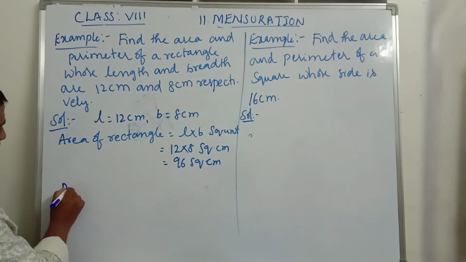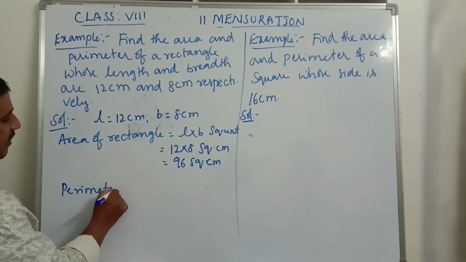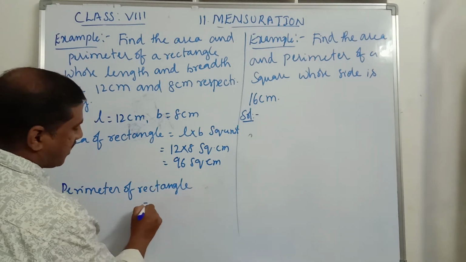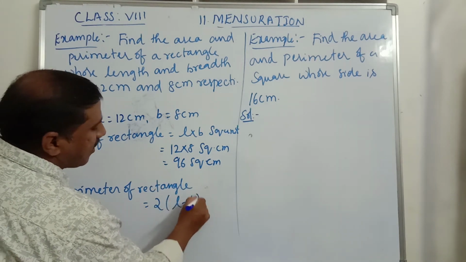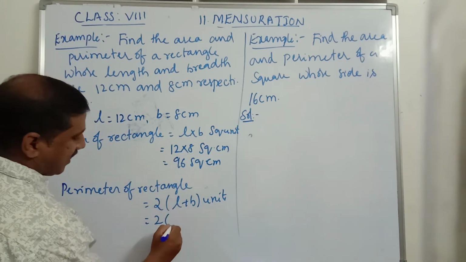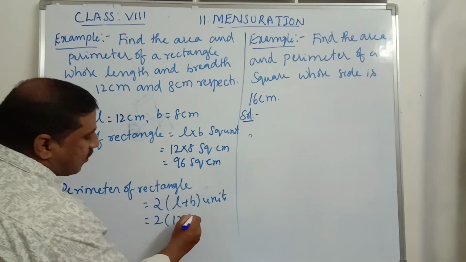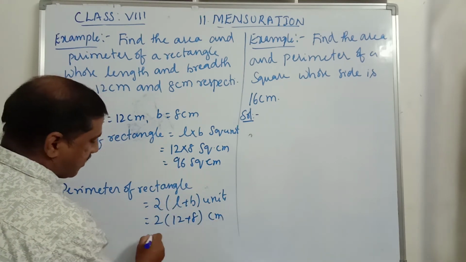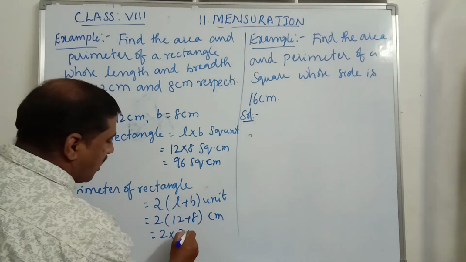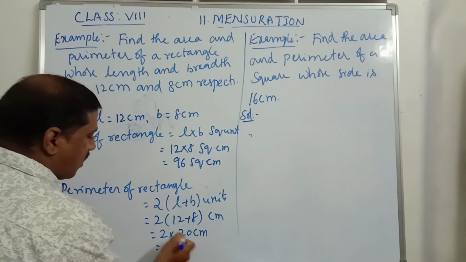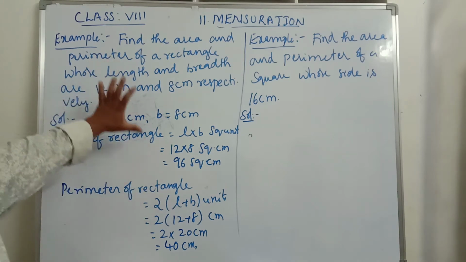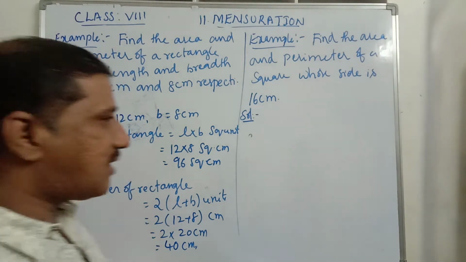Now the perimeter of rectangle is equal to, what is the formula for perimeter of rectangle? That is 2 into L plus B units. That is 2 into L, which is 12, plus B, which is 8 centimeters. That is equal to 2 into 12 plus 8, it is 20. 2 into 20 centimeters, which is 20 into 2, it is 40. 40 centimeters is the perimeter of the given rectangle. So here length and breadth are given.